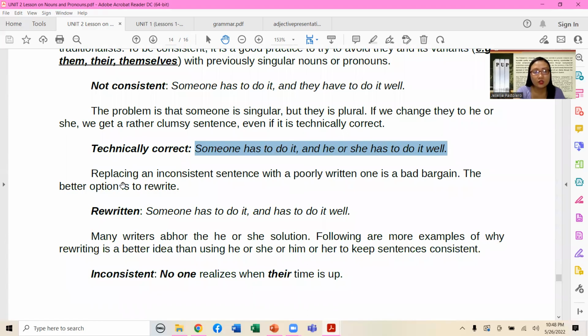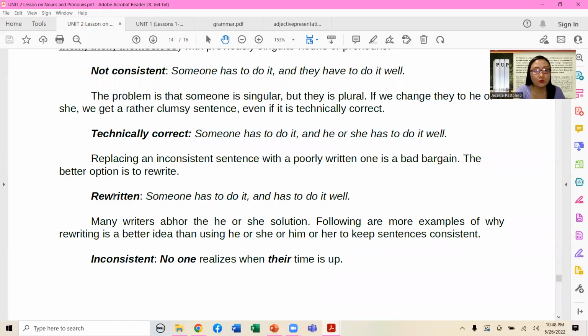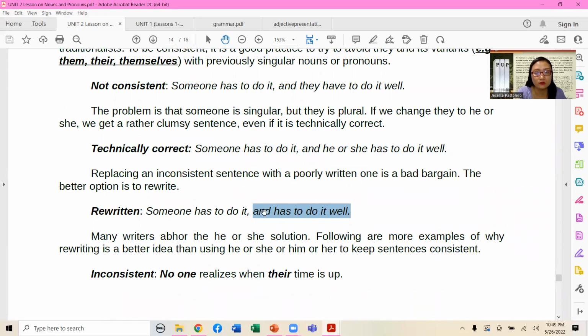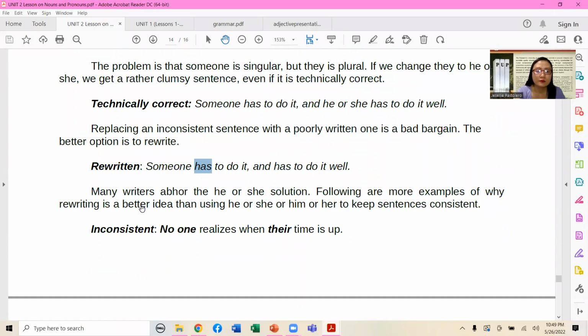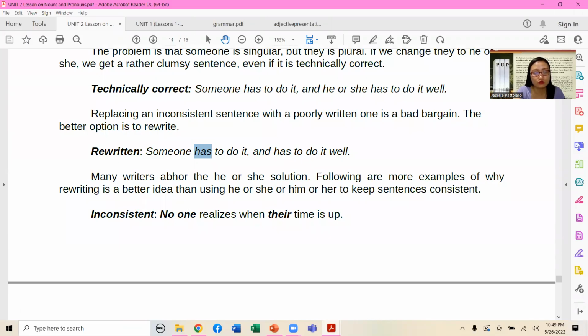On the other hand, replacing an inconsistent sentence with a poorly written one is a bad bargain. The better option is still to rewrite it in a formal manner. For example, rewritten form: Someone has to do it and has to do it well. So you would see that instead of saying "and he or she has to do it well," what is maintained here is the auxiliary verb has. It was repeated. Someone has to do it and has to do it well. Many writers abhor the he or she solution, following in more examples of why rewriting is a better idea